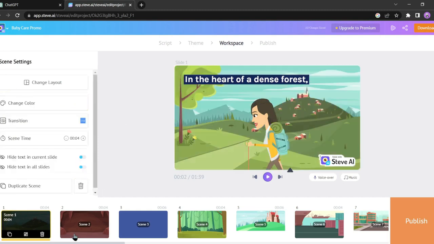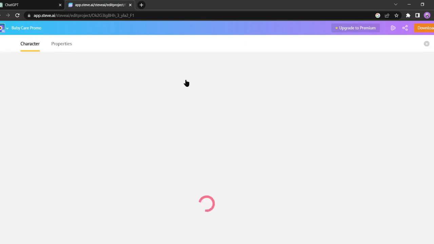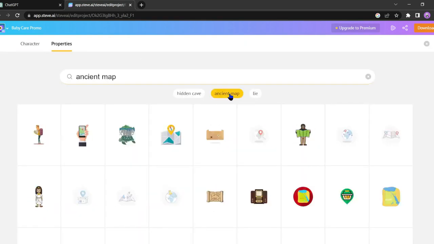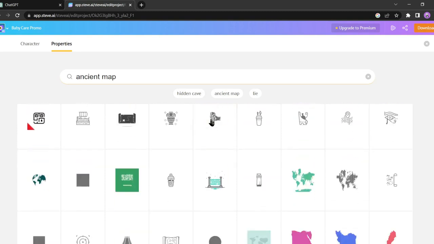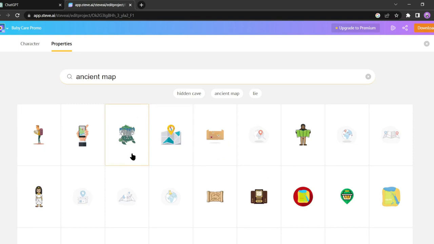In scene 2, our context mentions an ancient map, but the footage isn't relevant to our video. Let's change that. Click on the avatar, then select Change Character. Next, click on Property and choose Ancient Map. Steve AI offers a wide variety of maps to choose from, so pick the perfect one for your story. I am selecting this one.